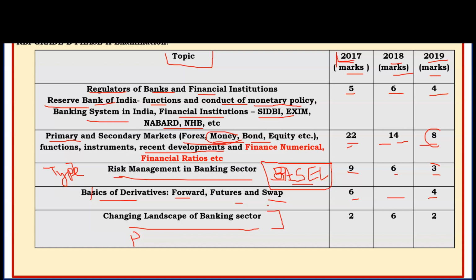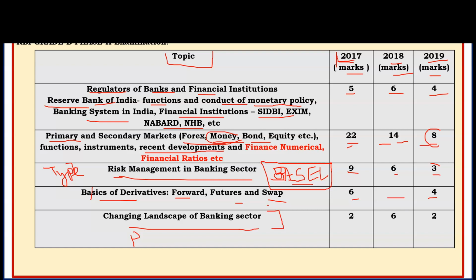You have to take care of things like primary market, secondary market. In the primary market, basic terminology like the IPO process, who can issue the IPO, what are the general guidelines, not in depth, what are the basic criteria for the IPO process, and basic terminology like prospectus, what is the prospectus, what is the full form of ASBA, what is a green shoe option, and other terminology related to the primary market. That is only the basic terminology you have to cover.